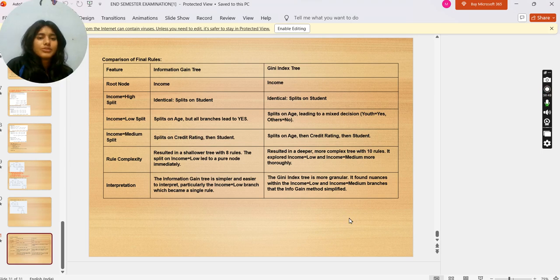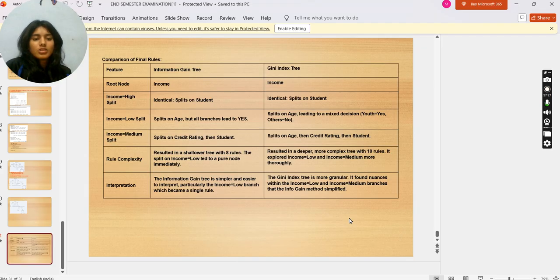Comparison of final rules. Information gain tree: root node is income. Gini index tree: root node is income. Income equal to high: split, identical split on student in the gain tree, and identical split on student in the Gini index tree. Income equal to low: splits on age, but all the branches lead to yes. Split on age leading to mixed decision, youth yes, others no. Income equal to medium: splits on credit rating, then student. Split on age, then credit rating, then student.